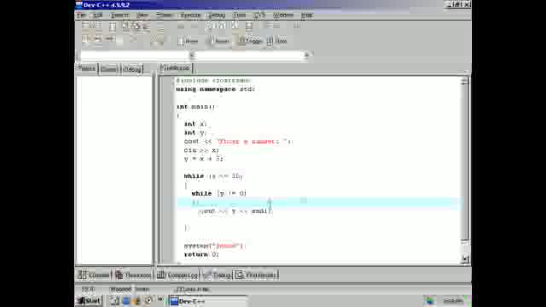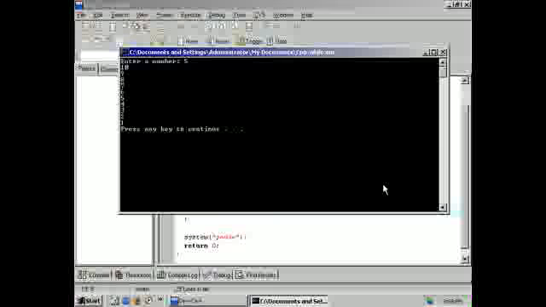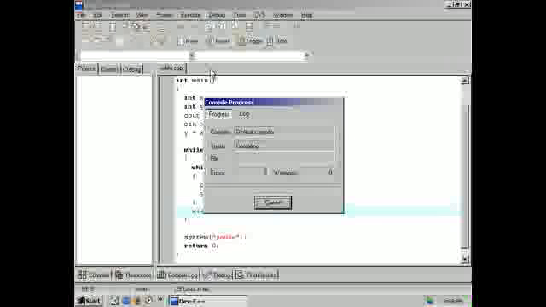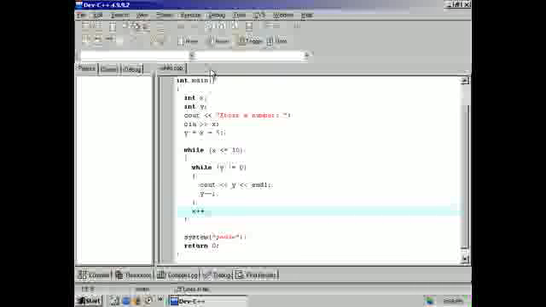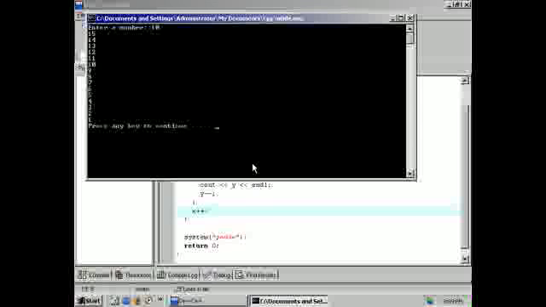I almost got myself into an infinite loop. I do need this. And so y minus minus, and then increment x. Now let's try this. Let's compile this and see how it runs. Nice. Now let's try a higher number. 100. Oh, that's right. Because it has to be less than 10. So it just starts at 15 because we added 5 to it and drops it way down.